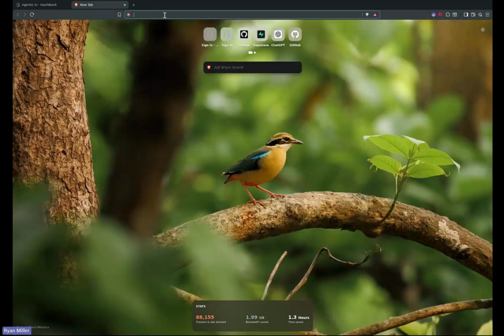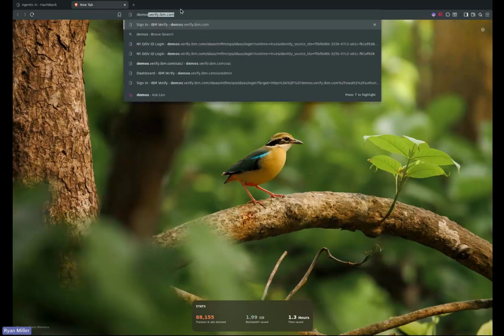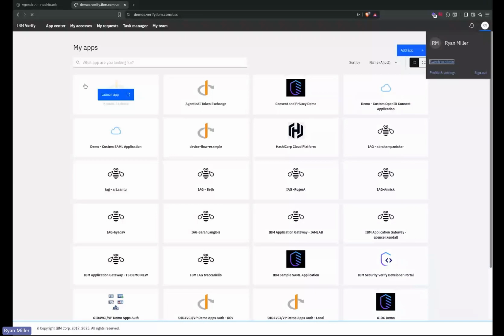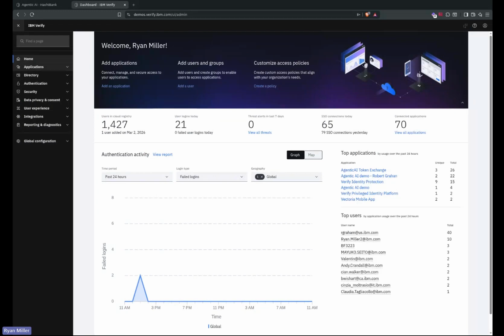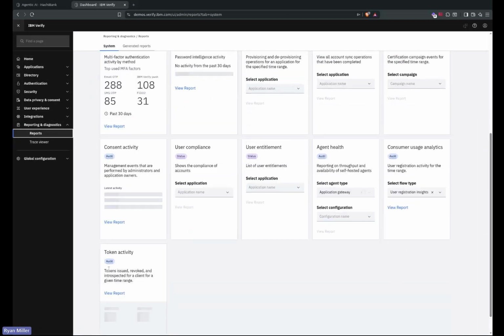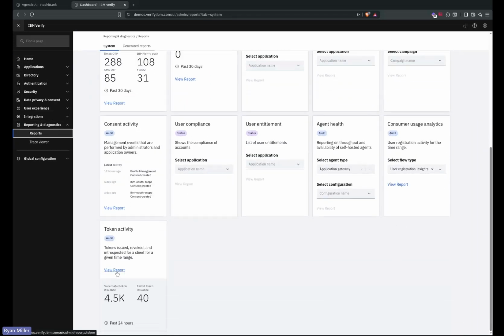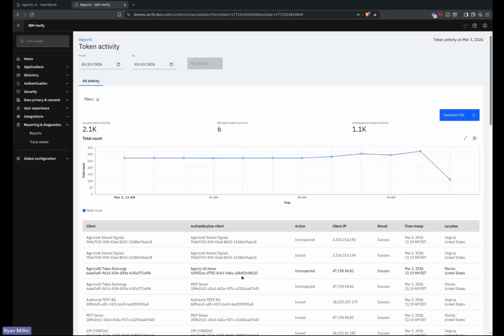Now, on the more important thing here, if I go to demos, USC, I'm going to go to the admin side. So we're tracking all of this on the back end: which agents are acting on behalf of which users, at which time, for what reasons, and what accesses and policies are being implemented, all in the back, right? So we're tracking all of this data and we can send it to SOARs, we can send it to SIEMs, we can send it to whatever the heck we need to automatically take action.